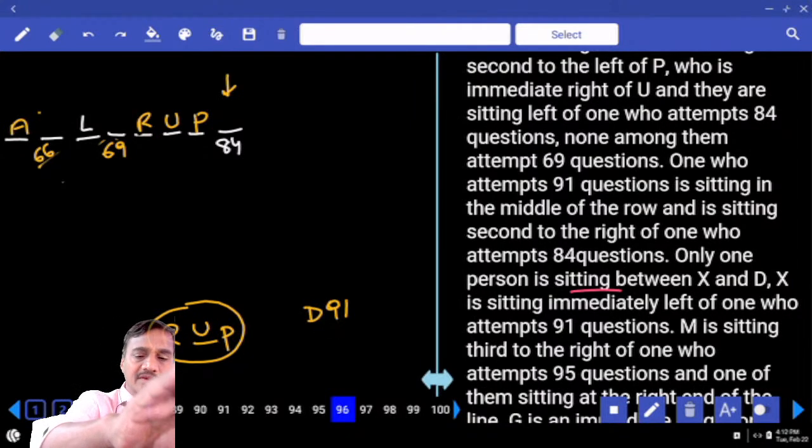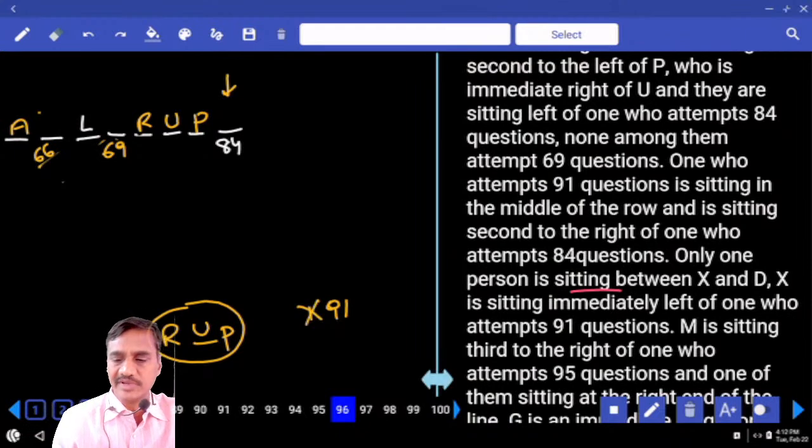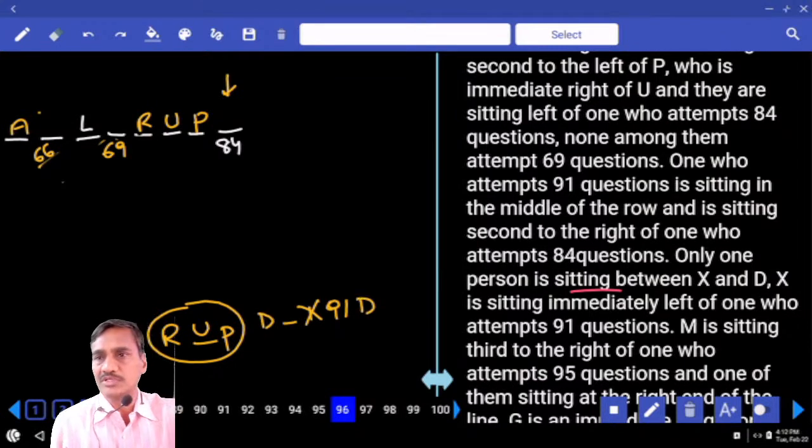Right? And one person between X and D. X is to the immediate left of the one who attempted 91. And there is one person between X and D. D can be here or D can be here. Two possibilities, right? One person between X and D.